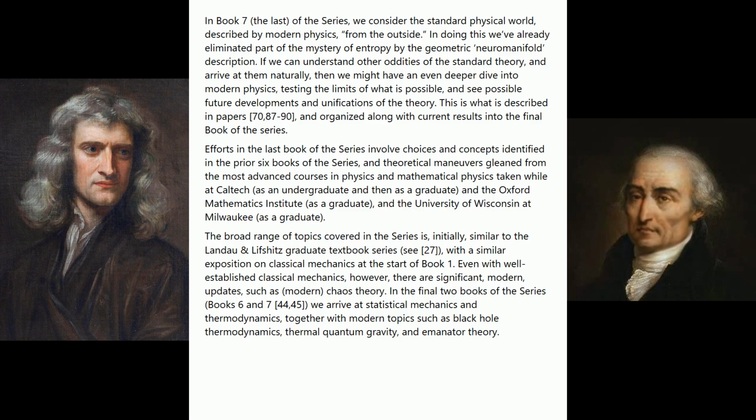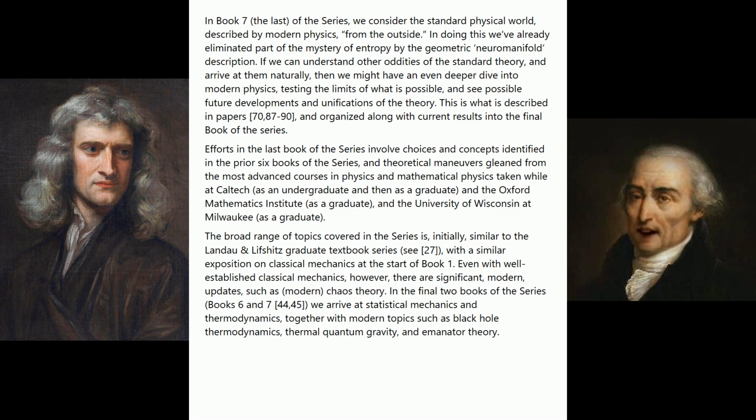of the series. Efforts in the last book of the series involve choices and concepts identified in the prior 6 books of the series, and theoretical maneuvers gleaned from the most advanced courses in physics and mathematical physics taken while at Caltech, as an undergraduate, and then as a graduate, and the Oxford Mathematics Institute, as a graduate, and the University of Wisconsin at Milwaukee, as a graduate.